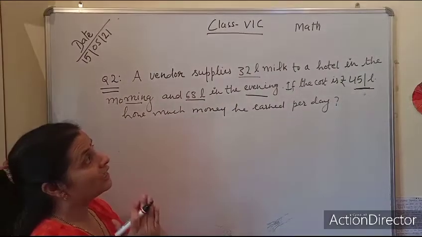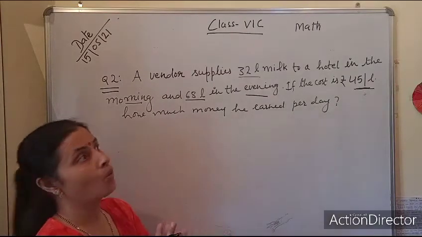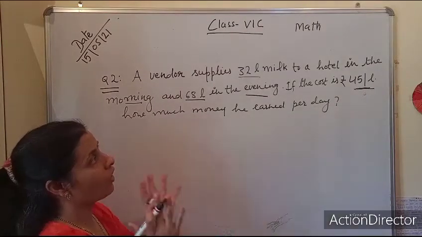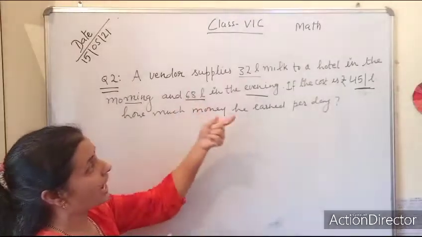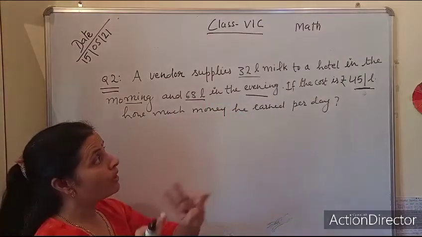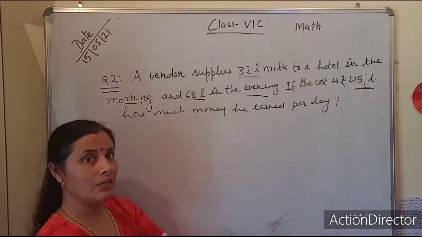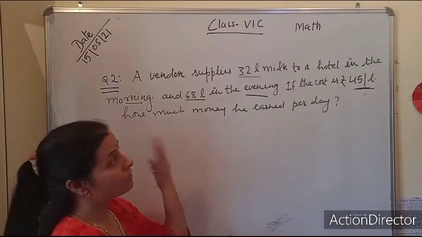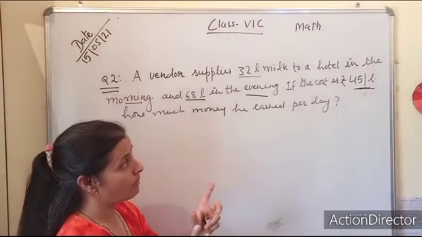The cost of 1 liter is already given, and we are asked for the total earning per day. So first we need to calculate the total quantity of milk in a day, because we have information about two different times, morning and evening. First we will calculate that total amount.